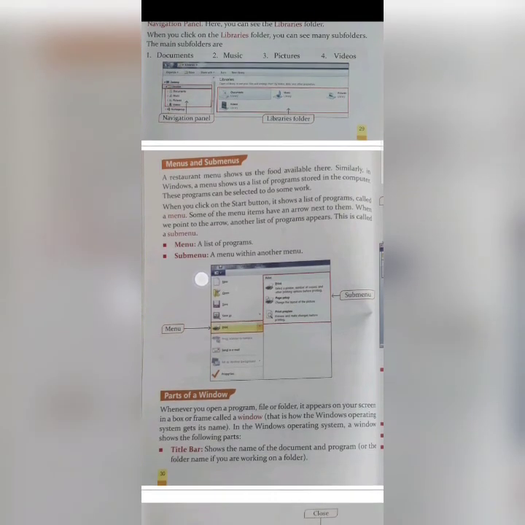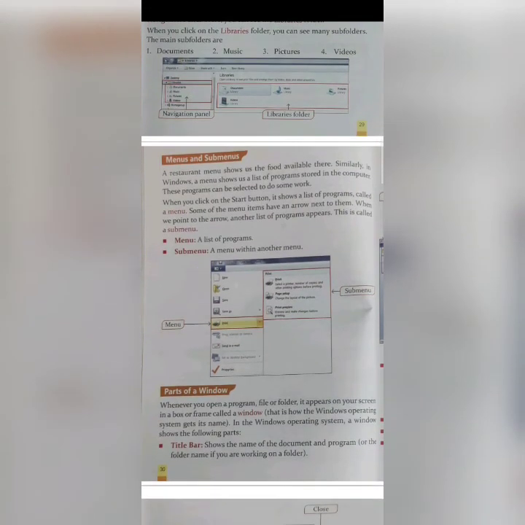Menus and sub-menus. A restaurant menu shows us the food available there. Similarly, in Windows, a menu shows us a list of programs stored in the computer. These programs can be selected to do some work. When you click on the Start button, it shows a list of programs called a menu.